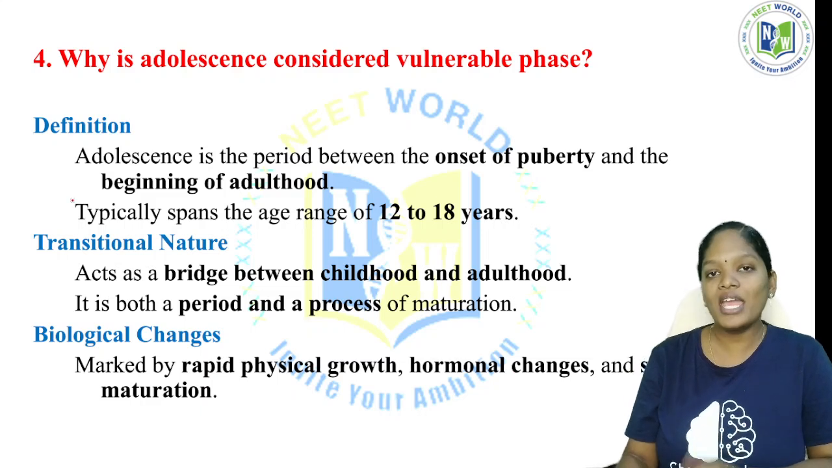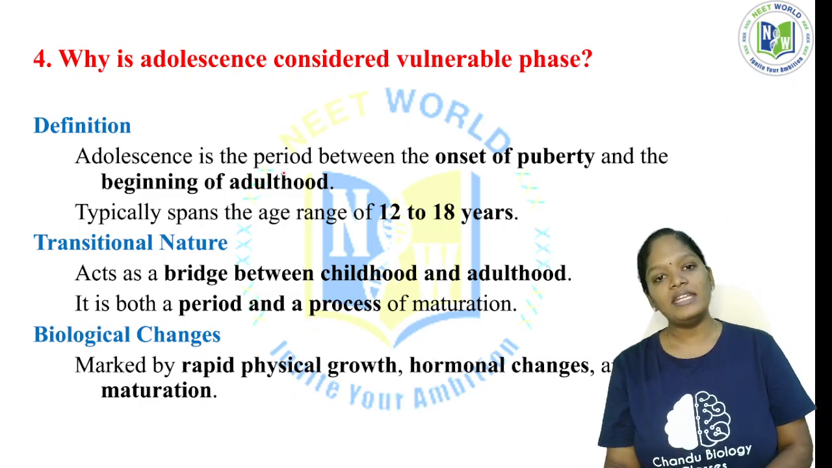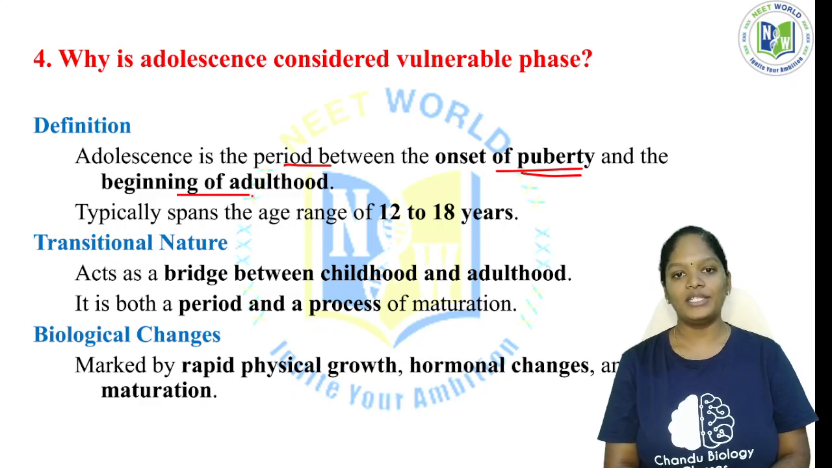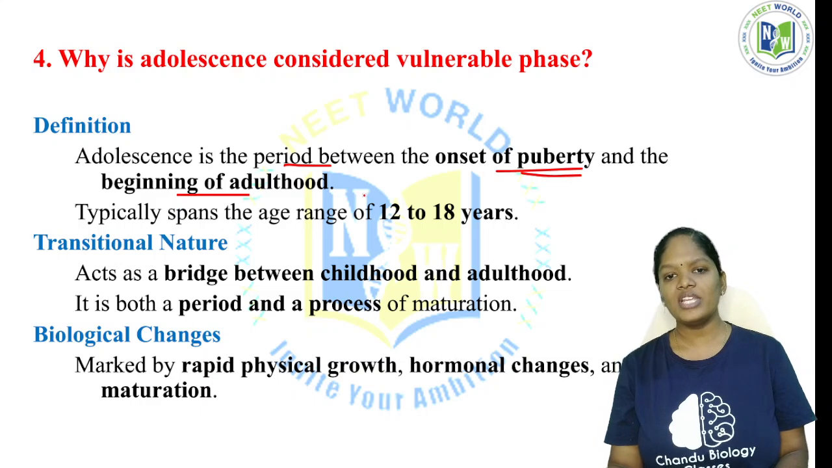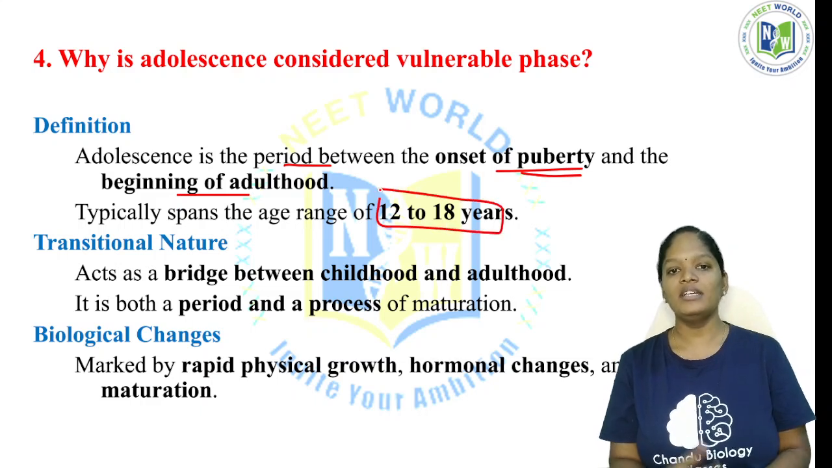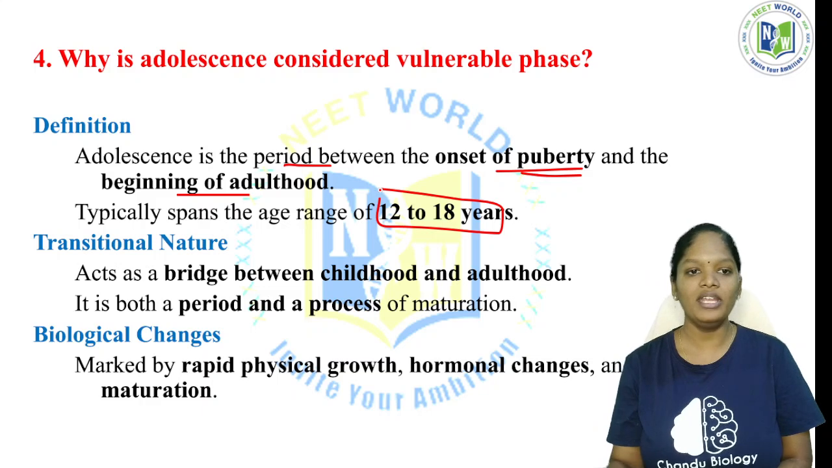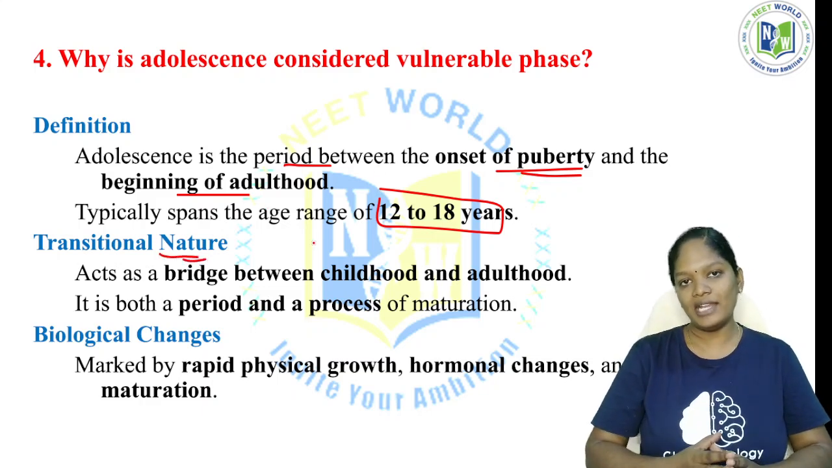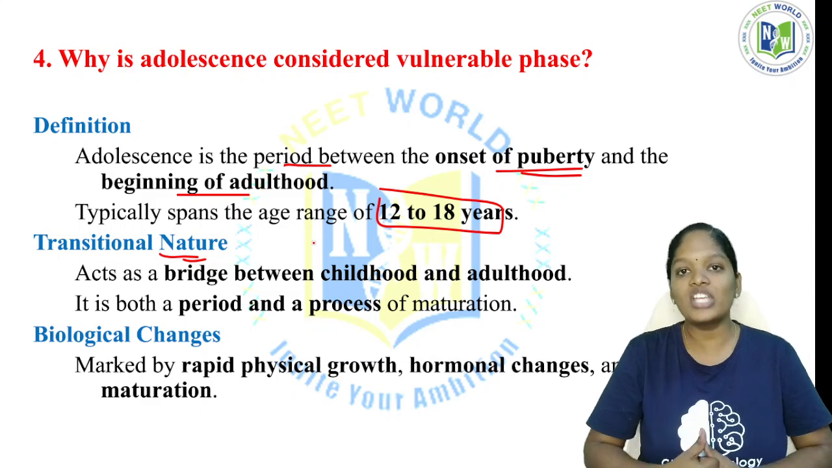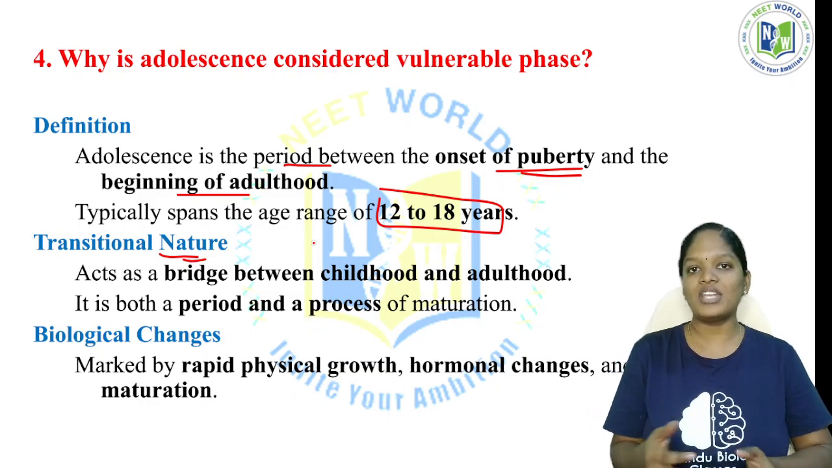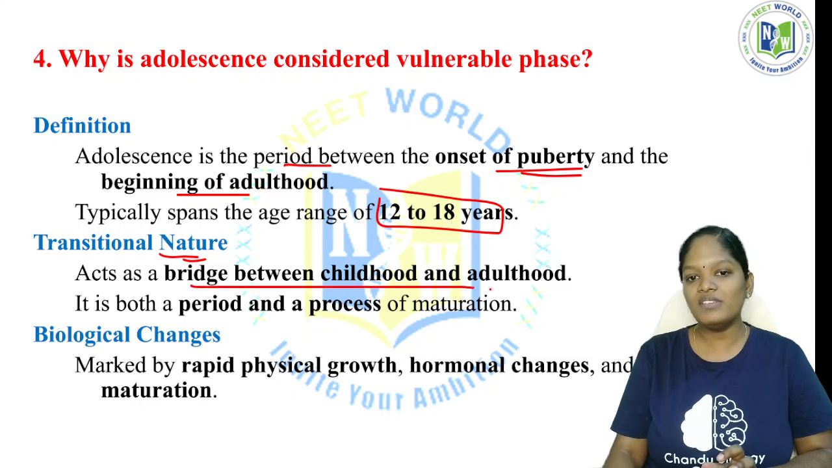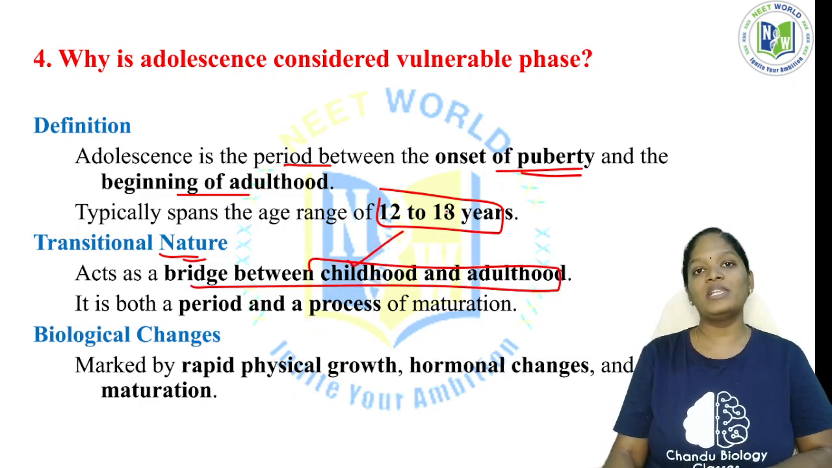Now, how can we define adolescence? See, adolescence is the period between the onset of puberty and the beginning of adulthood, with an age range of approximately 12 to 18 years or 11 to 19 years. We can say both. Now, the transitional nature: before the adolescent period, we are all children. After the adolescent period, we are called adults. But this is a transition period from childhood to adulthood. It acts as a bridge between childhood and adulthood.